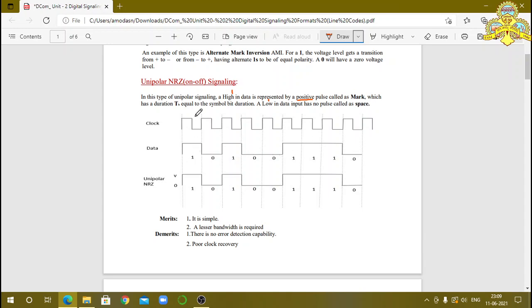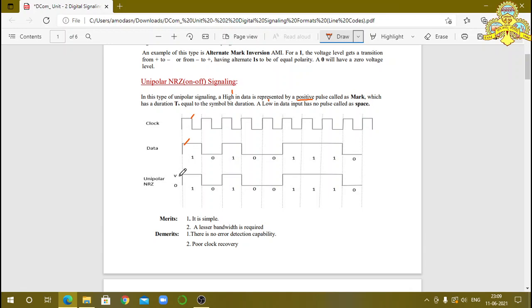You observe this diagram. Here it is a clock. This one is data. Now unipolar NRZ, unipolar non-return to 0. The bit does not come back to the 0 position in the middle. Consider that this bit is 1, then the unipolar indicates positive voltage.